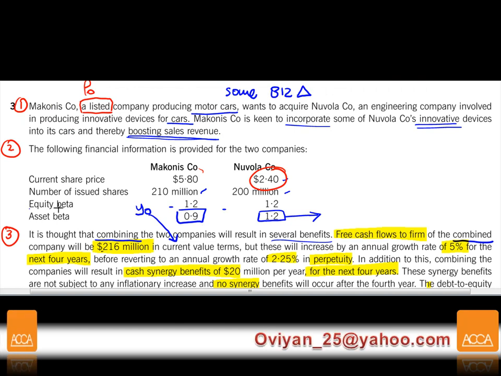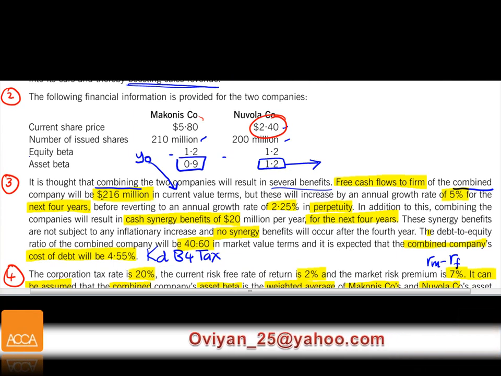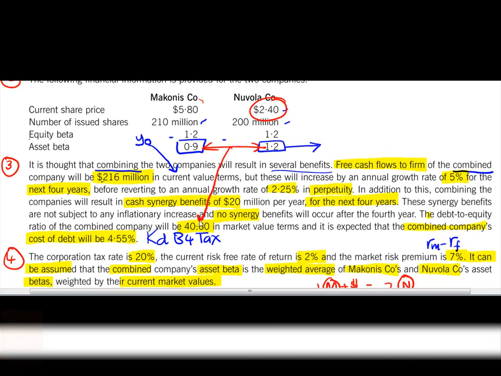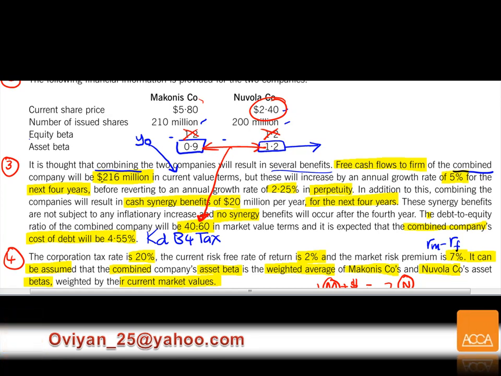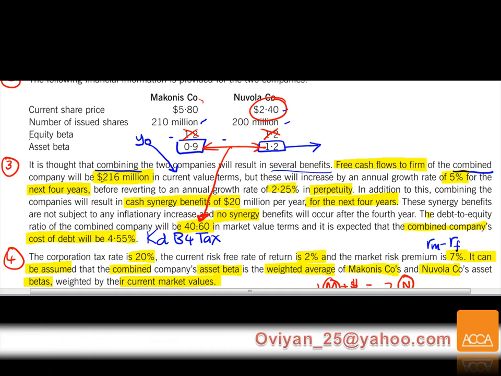Yeah, remember, equity beta is not relevant here. We just want to use the beta asset. And then what are we going to do? We're going to combine these two betas, and then we re-gear at this level. Is that okay? This is useless, because we are not going to find any free cash flows to Makonis individually or Novola individually. We're going to find free cash flows of the combined company, so we need to use the beta asset to re-gear back to the combined gearing level.